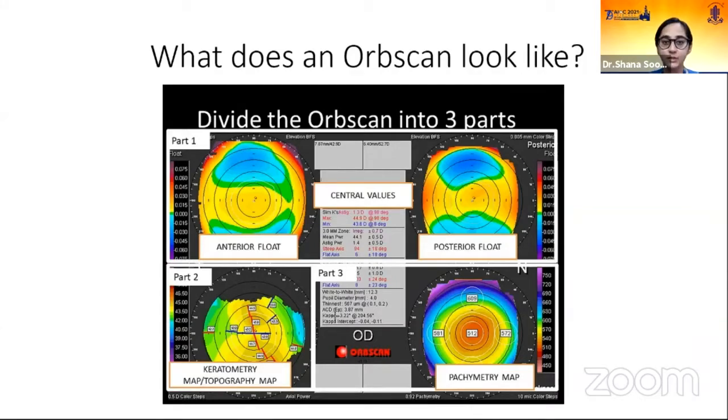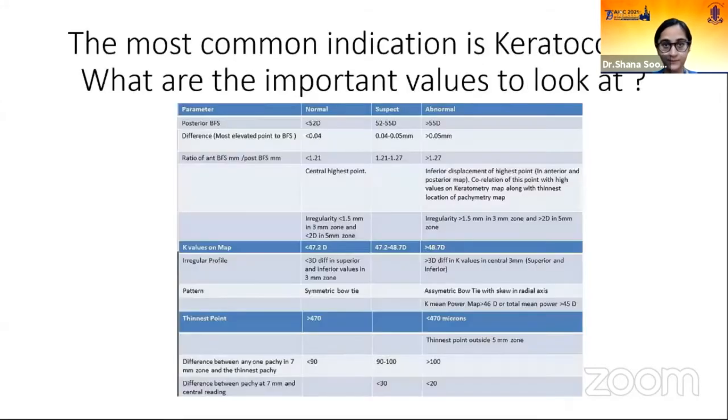So what does an OBSCAN look like? To study an OBSCAN, we're going to divide it into 3 parts. Part 1, like I've given here, we're going to study the anterior float, the central values, and the posterior float. Part 2 is our keratometric map, and part 3 is our pachymetry map. So let's move on with interpretation of part 1 first.